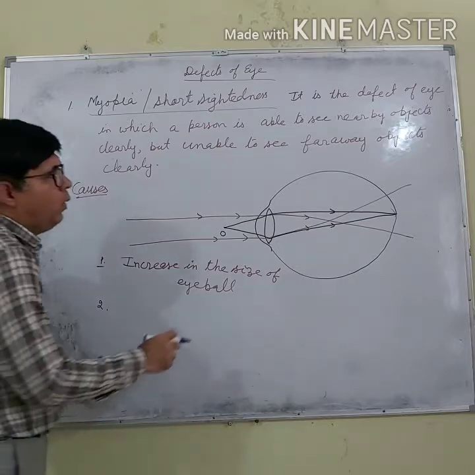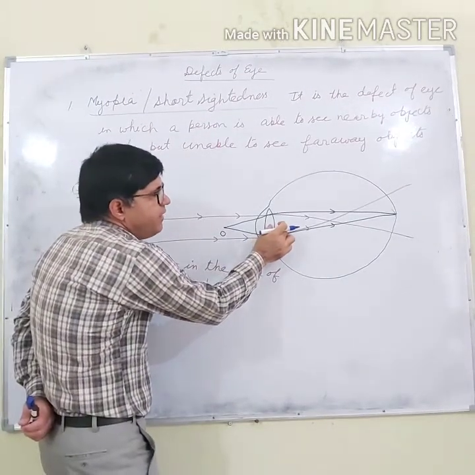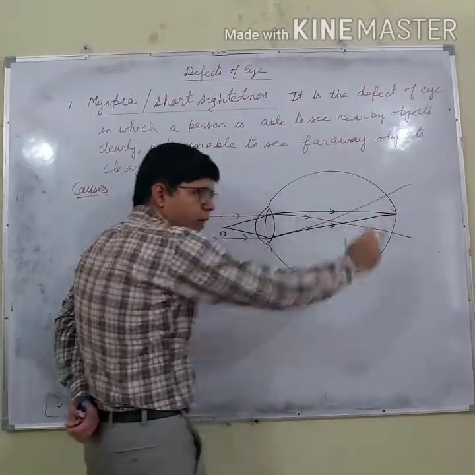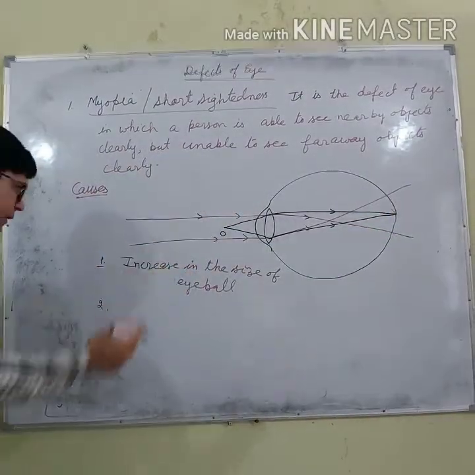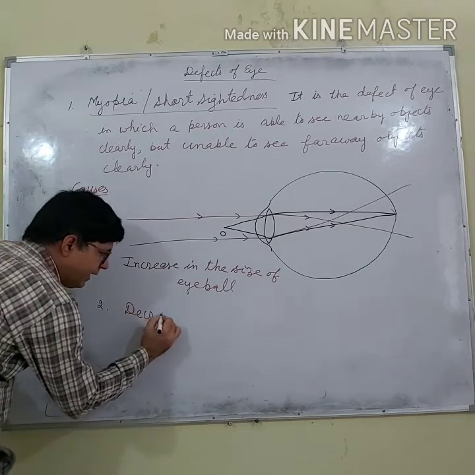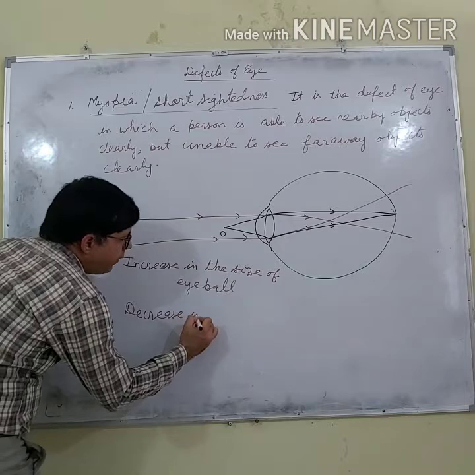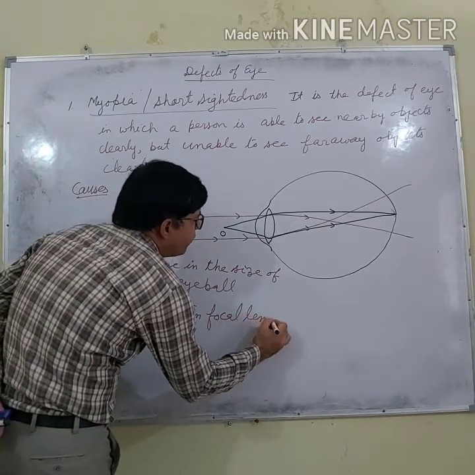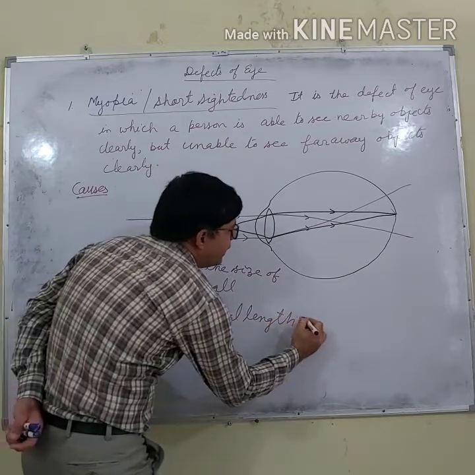Number two, imagine if this eye lens had more focal length, the image might have formed there. So the second cause is decrease in focal length of the eye lens.